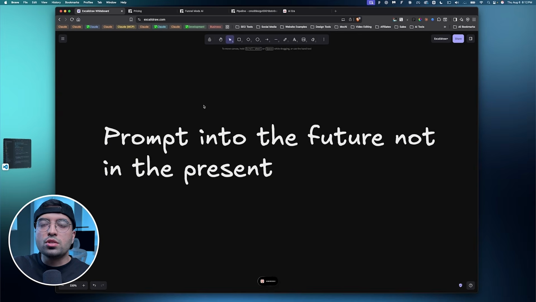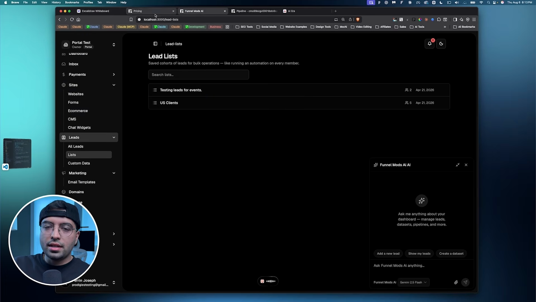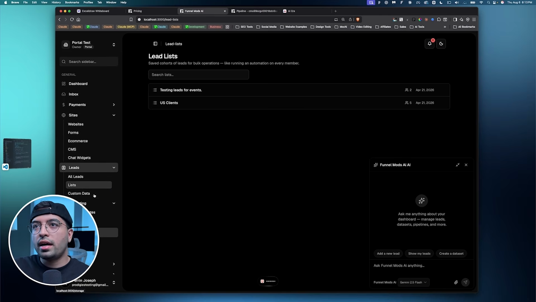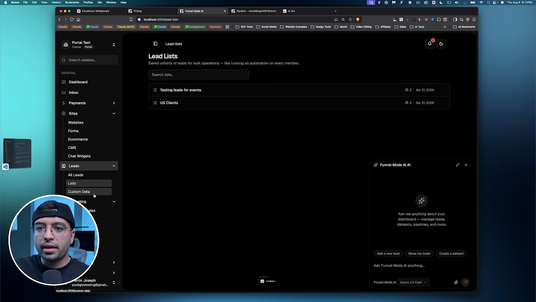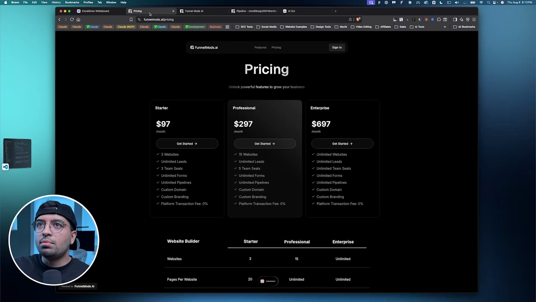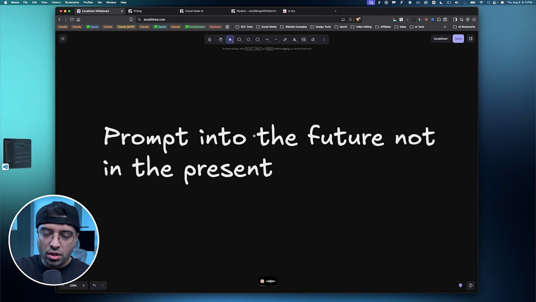And so another example is when I built the Prisma schema, which is a database structure for Mochi, which obviously is huge. The way I did so is by asking AI to build something into the future. And I asked it to track data that I may not have in the current, but might possibly have in the future. And so some features actually stemmed from that. For example, affiliate marketing. I was not going to have affiliates as part of funnelmods.ai, but then because my data structure allowed for this, AI had this suggestion. I was like, oh, that's a cool idea. And so just keep this in mind. You want to prompt into the future, not in the present.